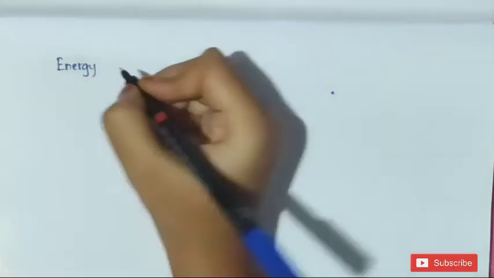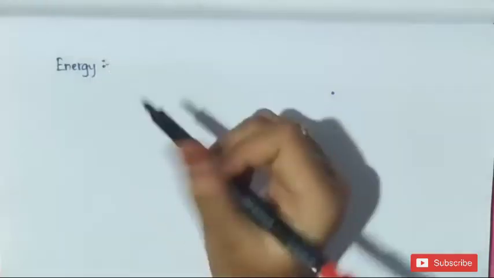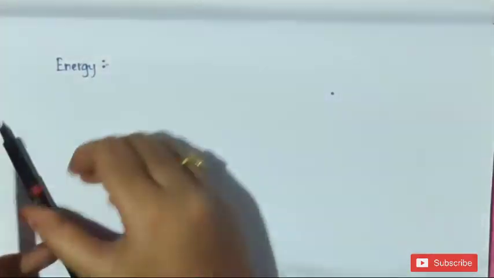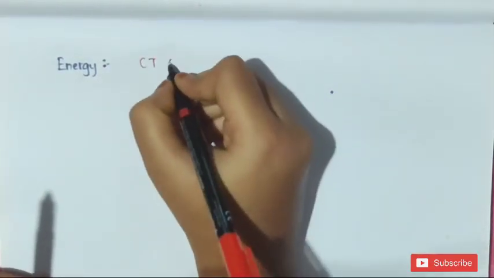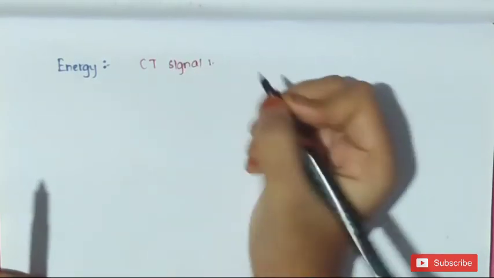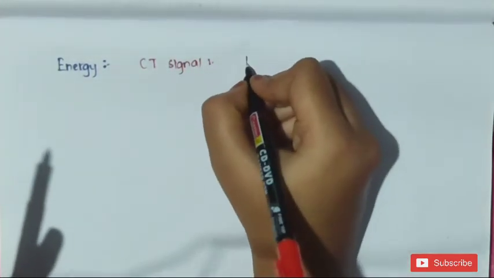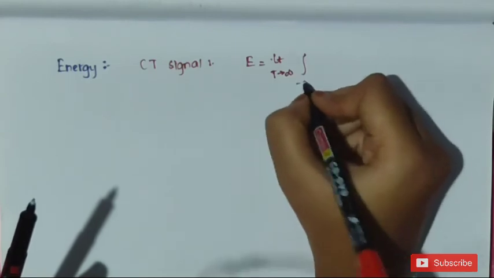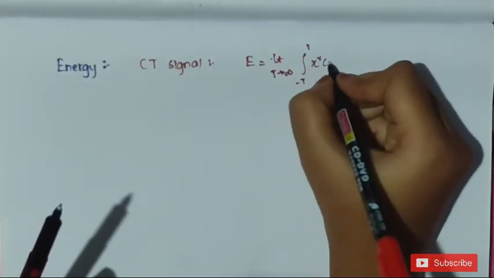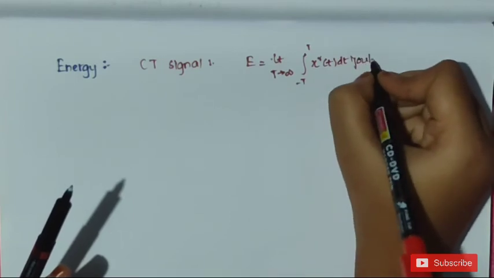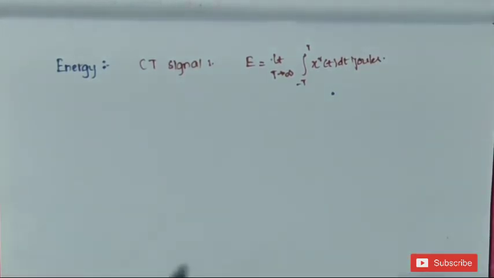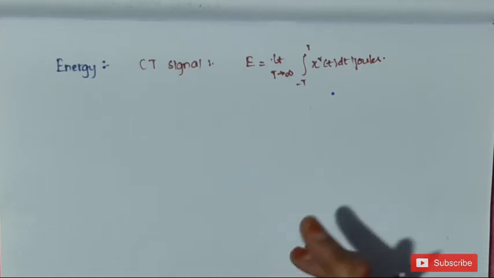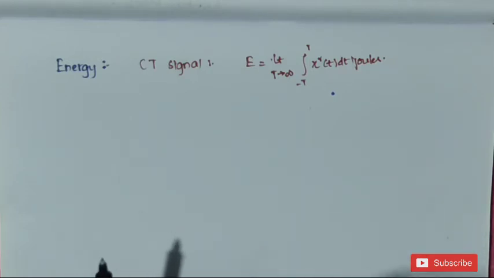First, formulas related to energy. Energy of a continuous time signal is defined as E is equal to limit T tends to infinity integral from minus T to T x square of t dt, in joules.